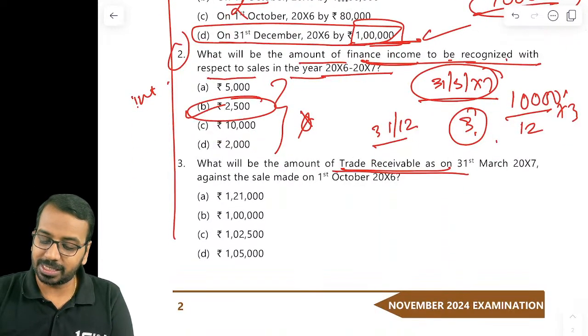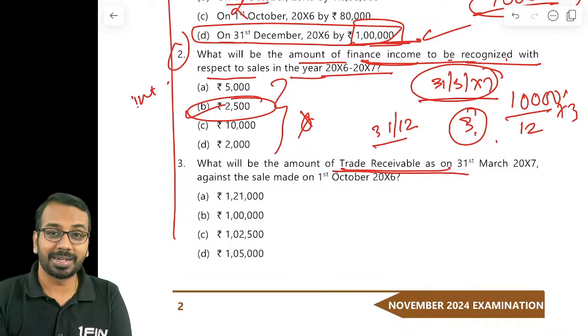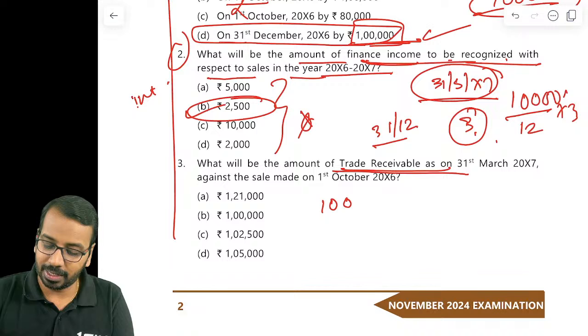What will be the amount of trade receivable? This is a bonus question. What is the amount of trade receivable? You have 1 lakh, the sale value, plus